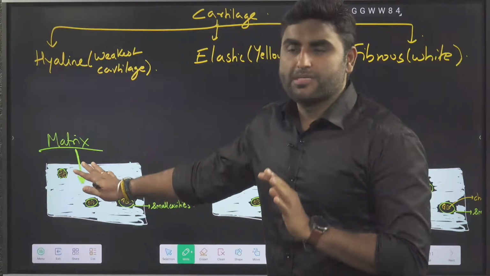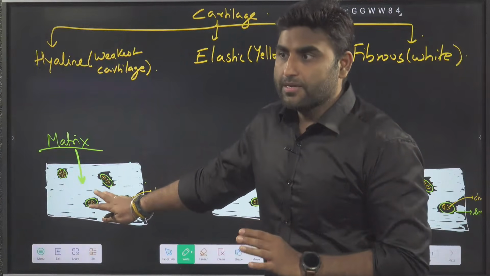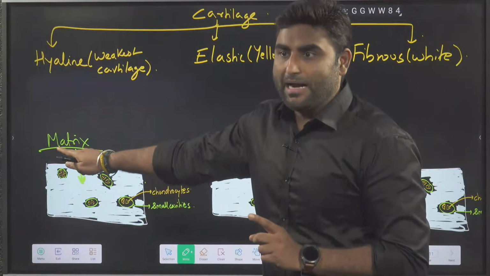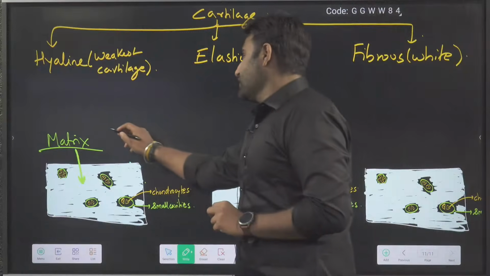So whenever you observe any image like this, this is given in the NCERT. Matrix, chondrocyte. Chondrocyte is in the small cavity. Matrix is solid here.